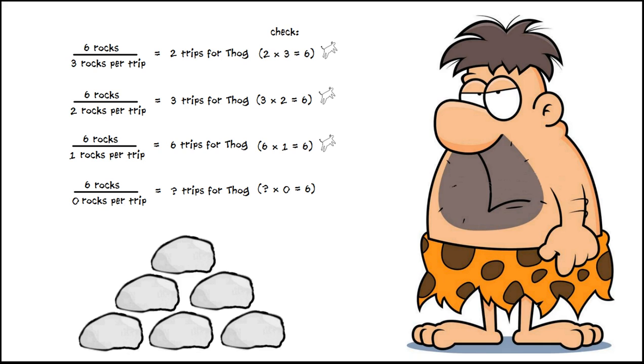Well, let's see what the caveman symbol for this is here. I don't think we're going to get a happy animal. Let's see what we get here. Well, that doesn't look good. That's just not a happy animal at all. Okay, so I hope this explanation shows you that even in caveman math, division by 0 is impossible. We do not get an answer. All right, we'll let Thog get on with his moving here, and I hope you enjoyed this.